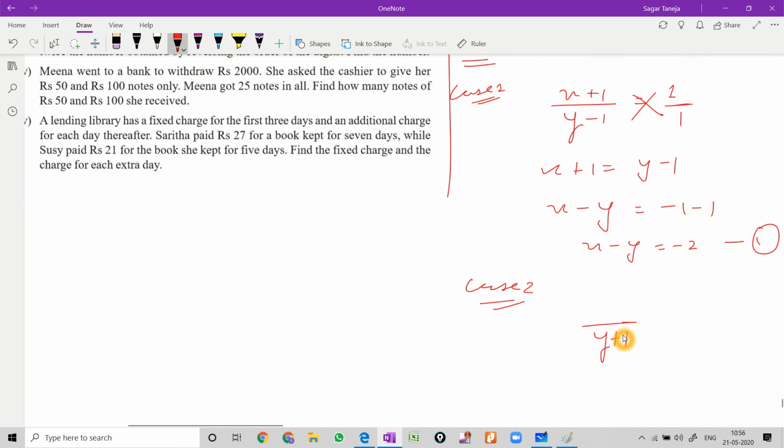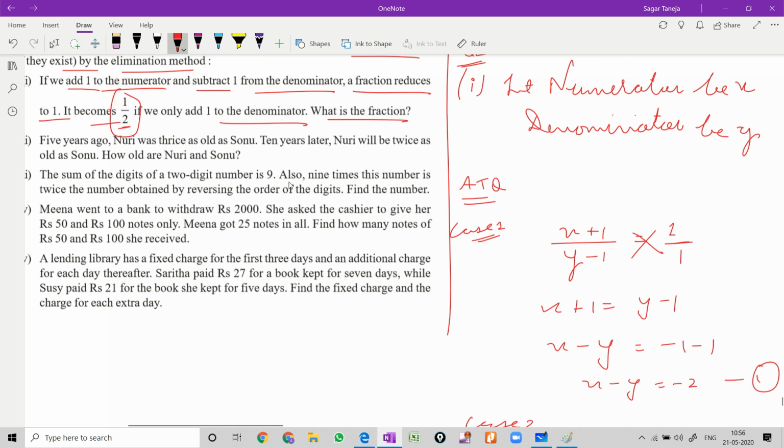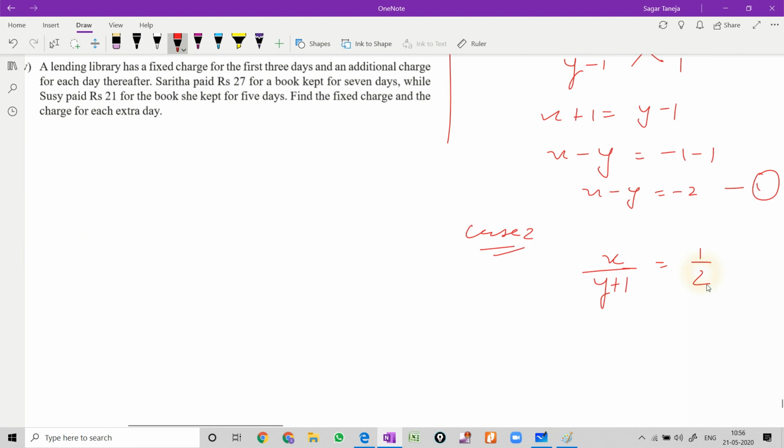So 1 is added to the denominator and the numerator stays the same, and the fraction reduces to 1 by 2. Okay, cross multiply. 2 into x, 2x is equal to y plus 1. Just bring this y this side. So this is the second equation.